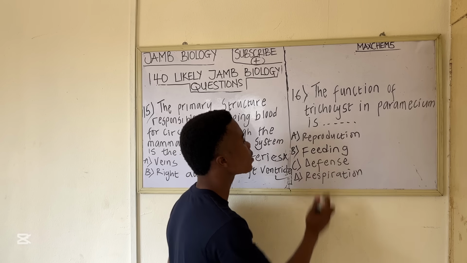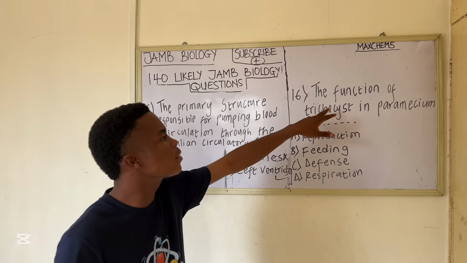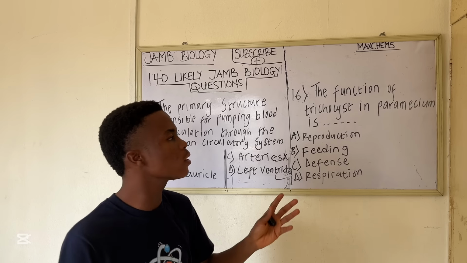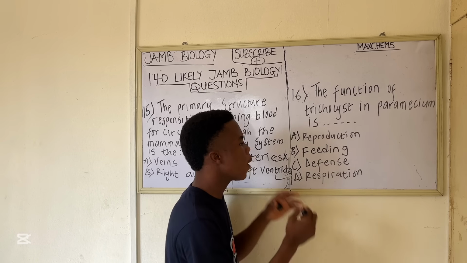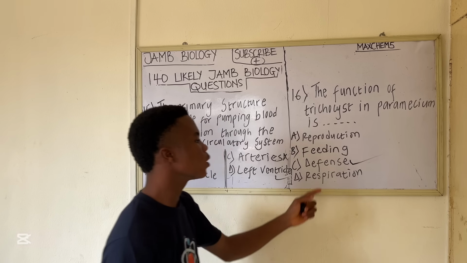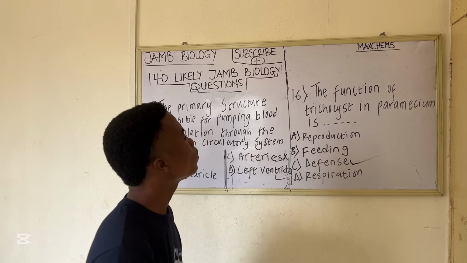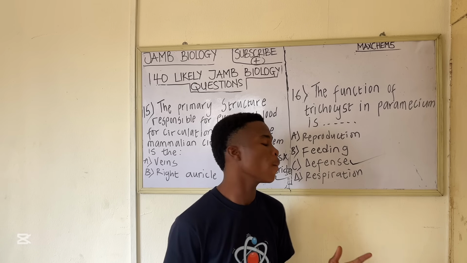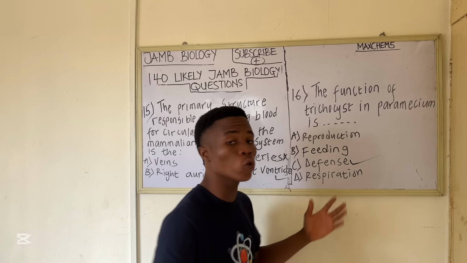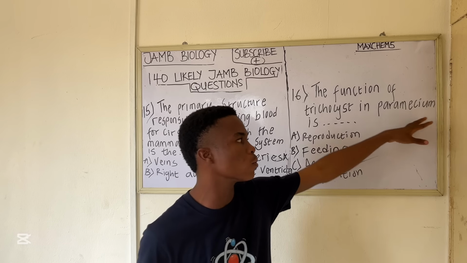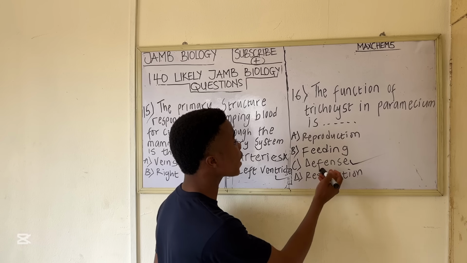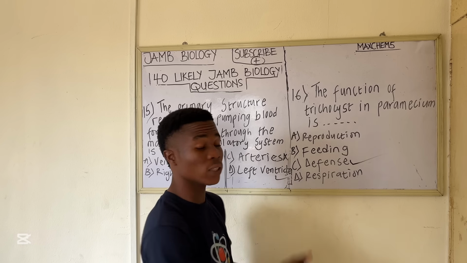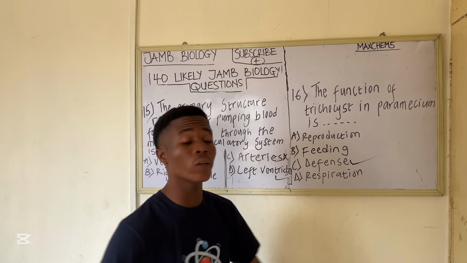Now defense in Paramecium is the function of the trichocyst. Trichocyst helps to defend and protect Paramecium. So the right answer here is defense. And respiration is carried out by diffusion. Diffusion is the mode of respiration in Paramecium. I hope you get that. So the correct answer to the question, the function of trichocysts in Paramecium, is option C, defense. So let's go to the next question.